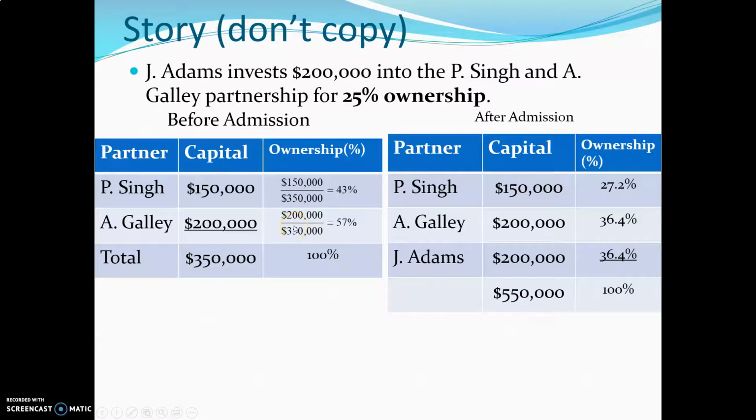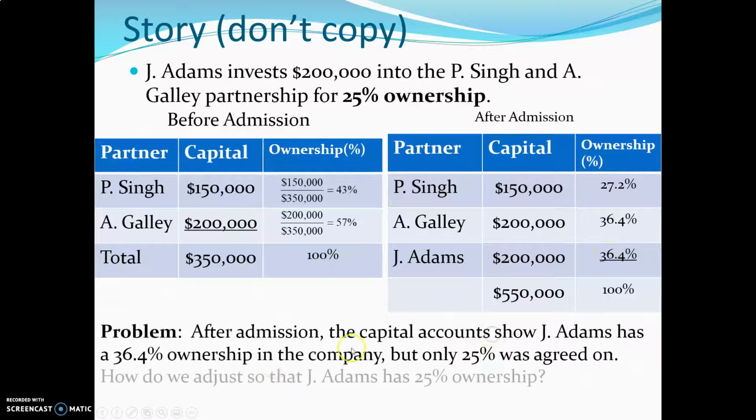Now your initial reaction might be, okay, if J. Adams invests $200,000 into this partnership, why don't we just throw that into the capital? Debit capital $200,000. But look at what the problem is. Capital balances then add up to $550,000, and if we look at the percentages of the ownership, this is not 25%. There's a big problem here. So how do we end up changing this so that this is 25%?